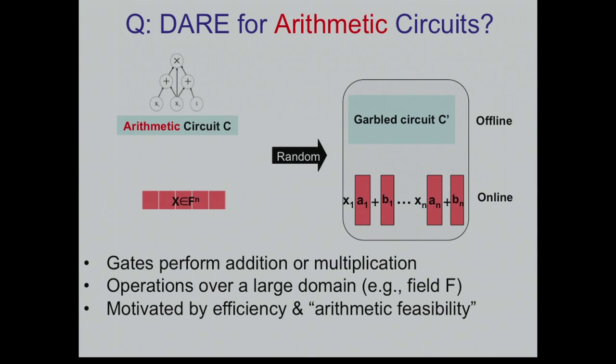The motivation here is both efficiency and feasibility. In terms of efficiency, you could take this circuit, compile it into a binary circuit as usual, and then do the encoding. But this will typically be less efficient, because you have to implement these multiplication and addition gates in a binary way, and depending on the field, it can be expensive.